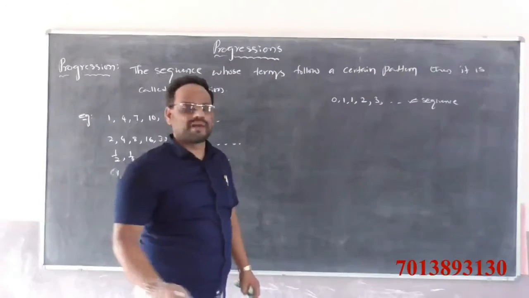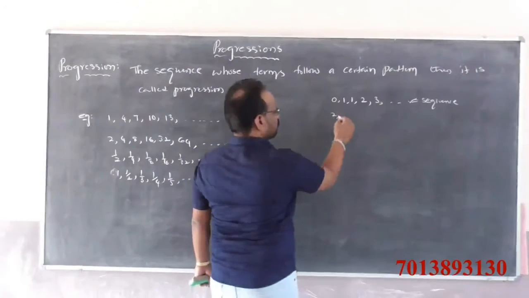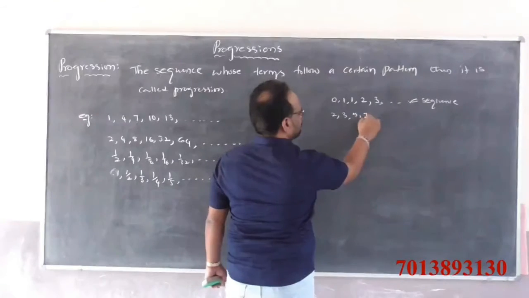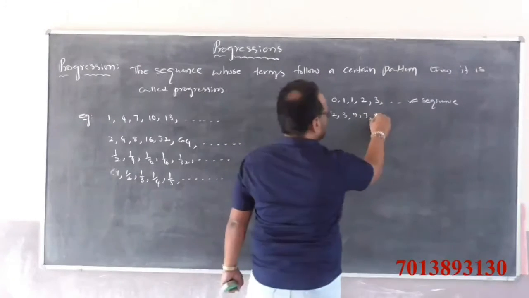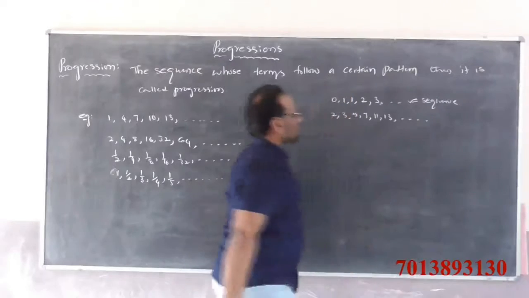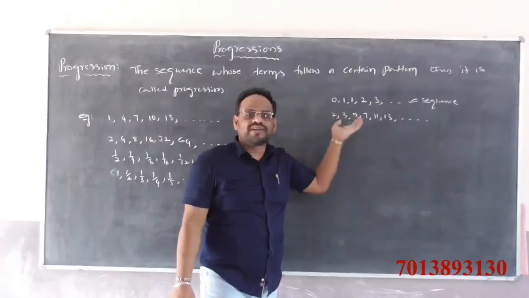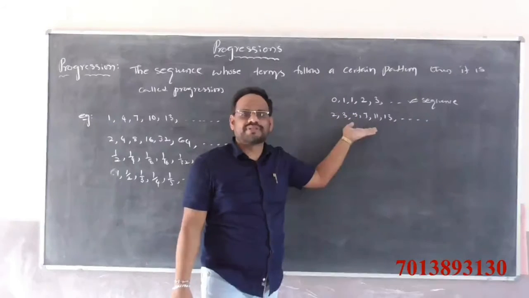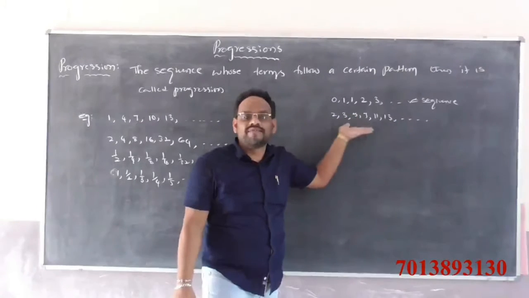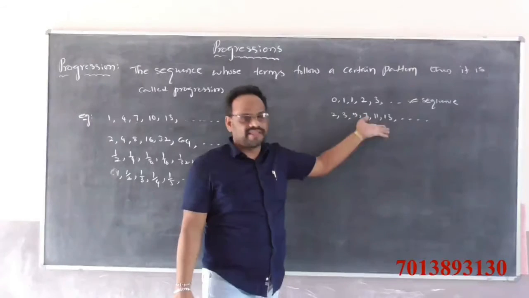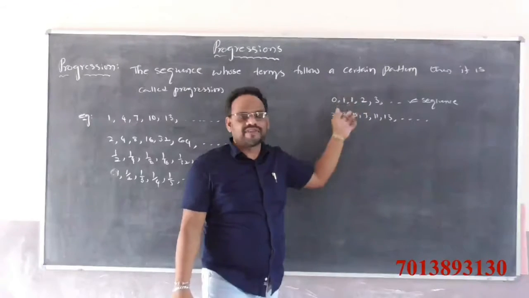The set of prime numbers: 2, 3, 5, 7, 11, 13 and so on. It follows one logical rule, that they are prime numbers, but it does not have any formula to find the nth term. So these are all sequences.